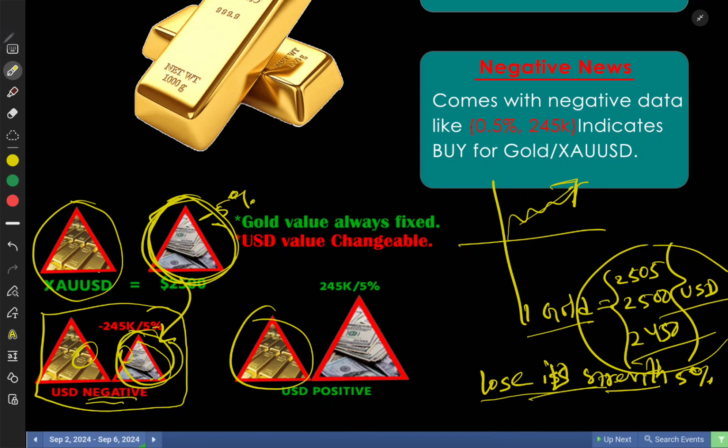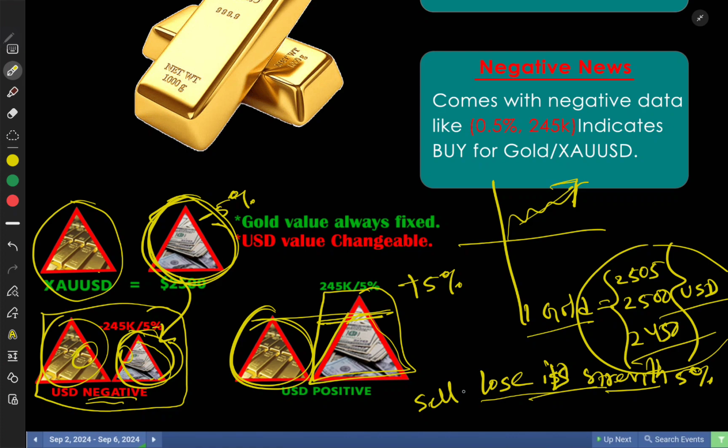when USD price is going negative. In the same scenario, same triangle for gold, but USD got a plus value, that means positive value. So USD got bigger. So if we decrease some value from there, then it will be the same as gold. That means we have to sell gold. XAUUSD.